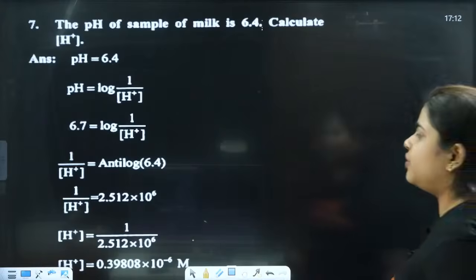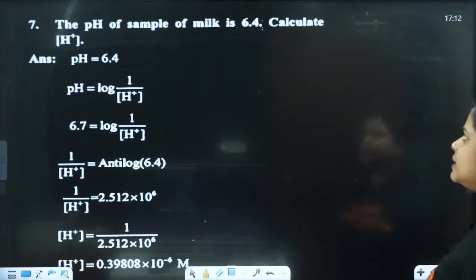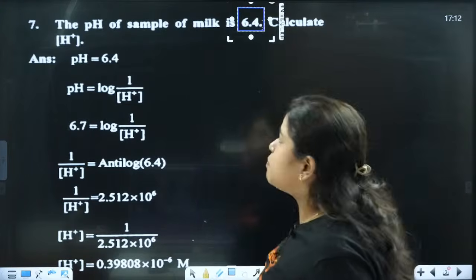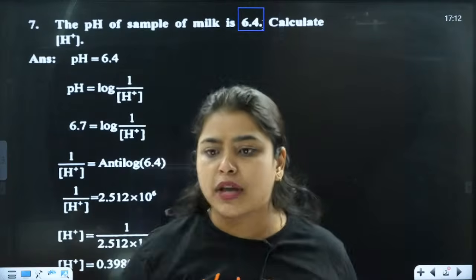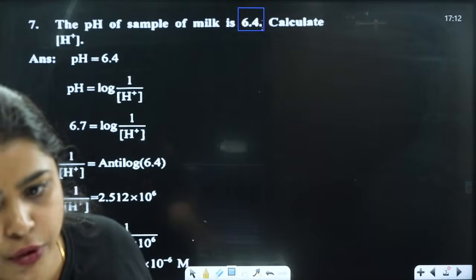Okay then, let's start. First question: the pH of the sample of milk is 6.4. They told us to calculate the H plus concentration. Now, how are you going to find it?